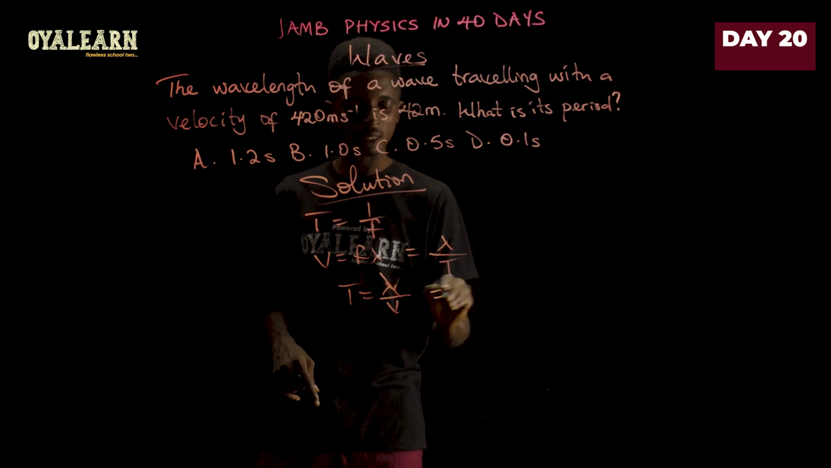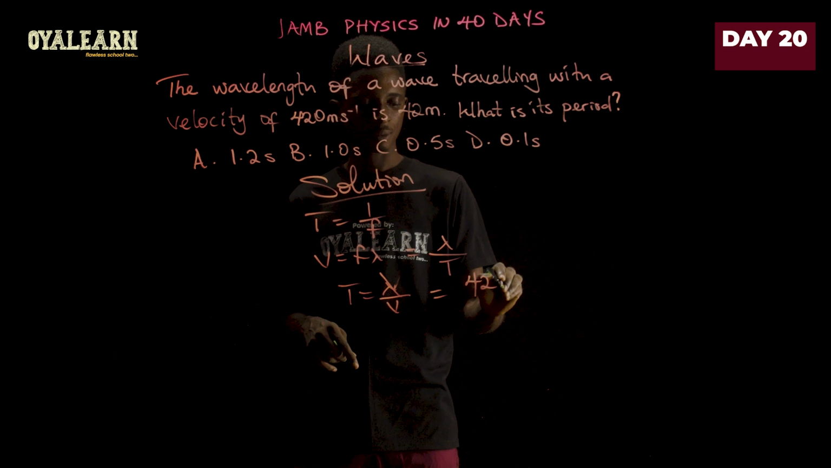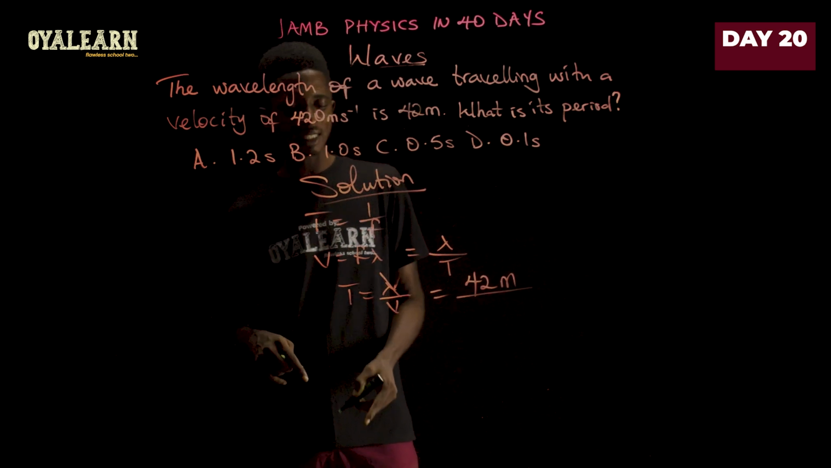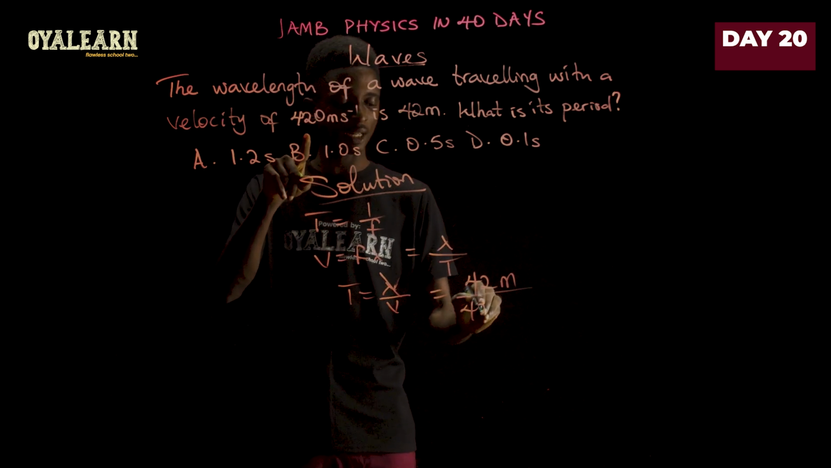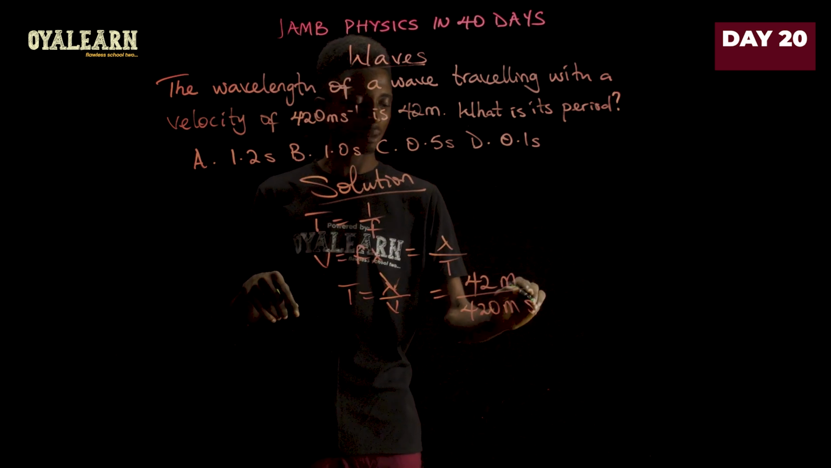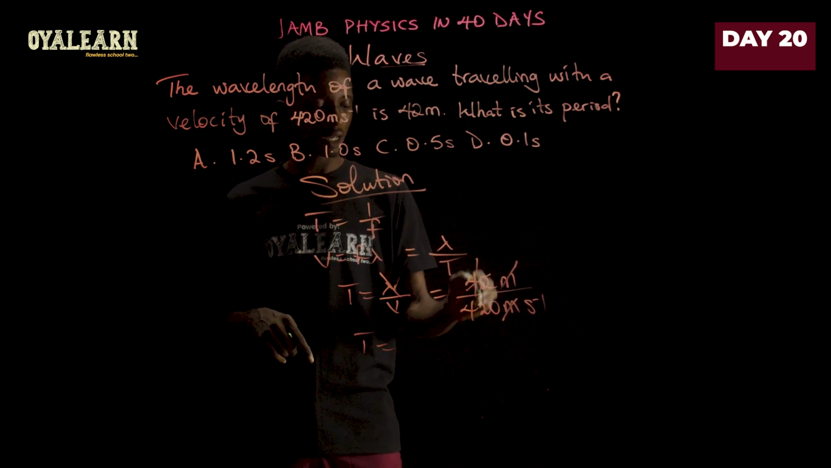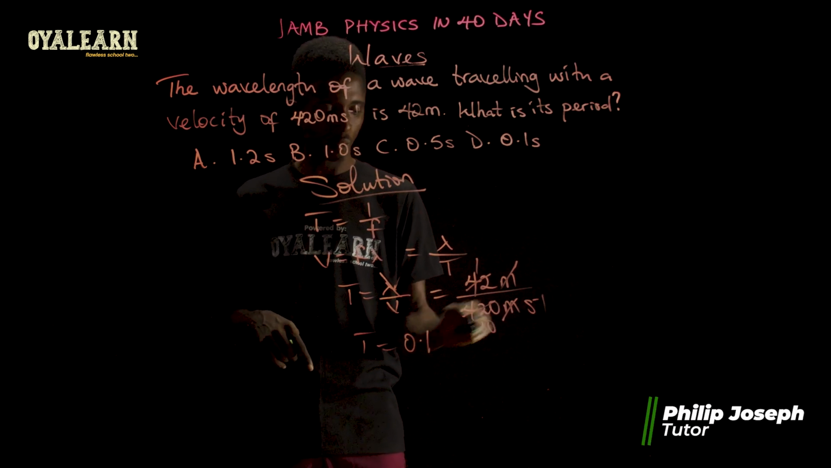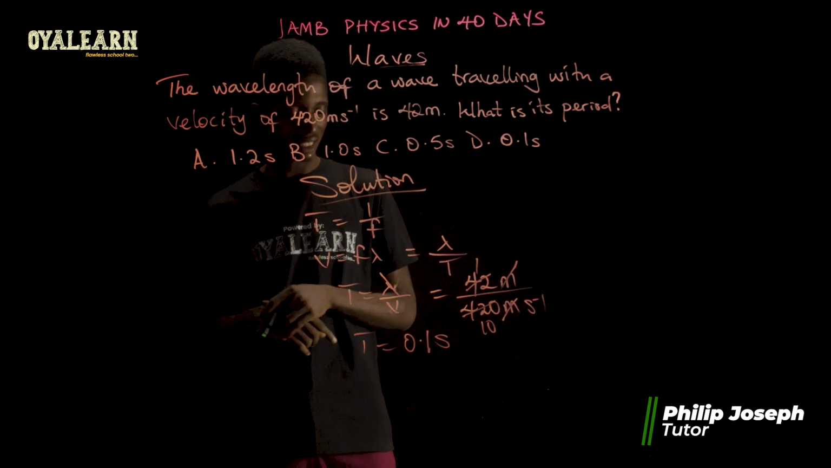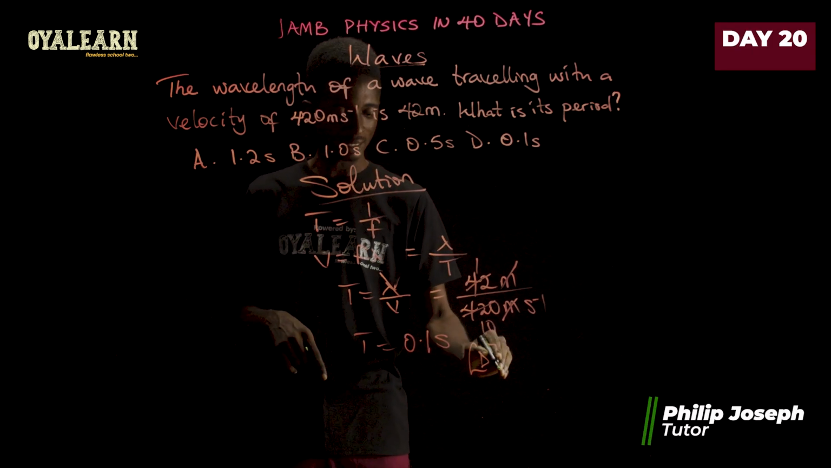So let's work with this. The wavelength is given as 42 meters. Now divide this by the velocity, which is 420 meters per second. Meter cancels meter. So the period becomes 42 over 420, which is 1 over 10, and that will give us 0.1. And when per second goes up, it becomes second. So our answer is 0.1 second, which is option D.